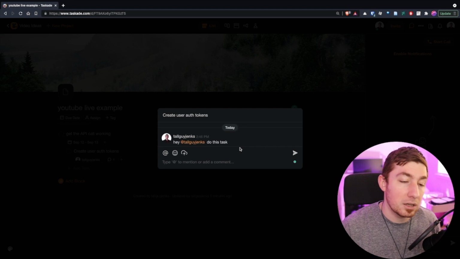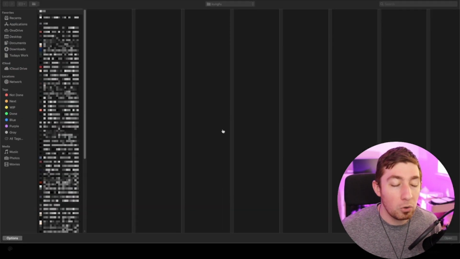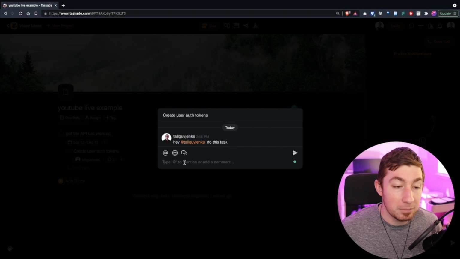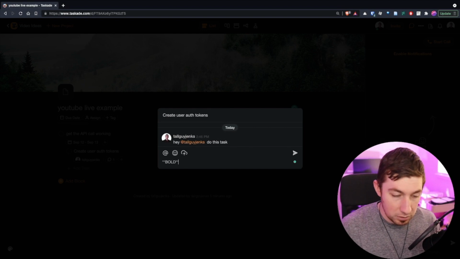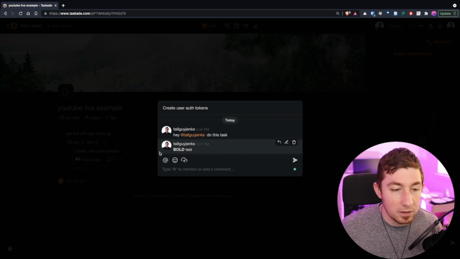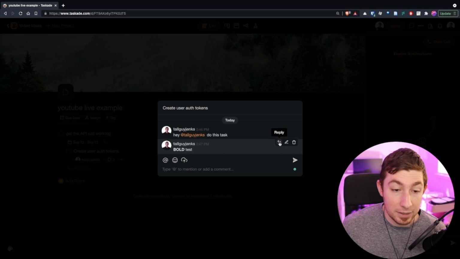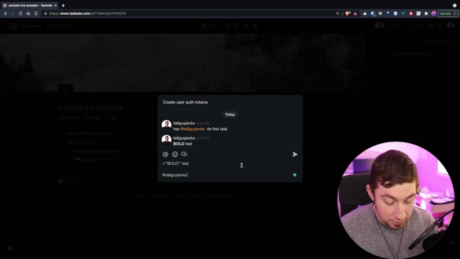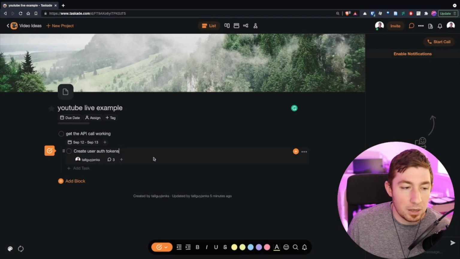And that's just a comment. We can also do basic Markdown support, emojis, upload files, embed videos even. There's a whole bunch of stuff that we can do. So you can embed files, and we can even say, bold text test. So there is a lot of stuff we can do to collaborate here. And I can reply. So this is a really great way of communicating on just your task items.